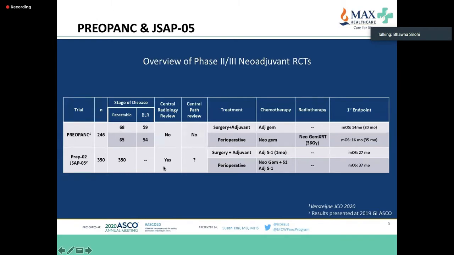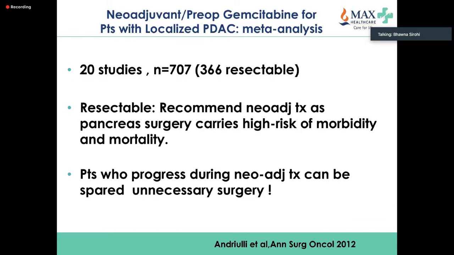So the Japanese trial had it, and as you can see, the primary endpoint of median overall survival of 14 and 16 months was not met in Preopanc, but it was met in the Japanese study. So I think it's fair enough to say that the perioperative arm did significantly better in the Japanese trial. And we'll discuss two more studies which were presented at ASCO this year.